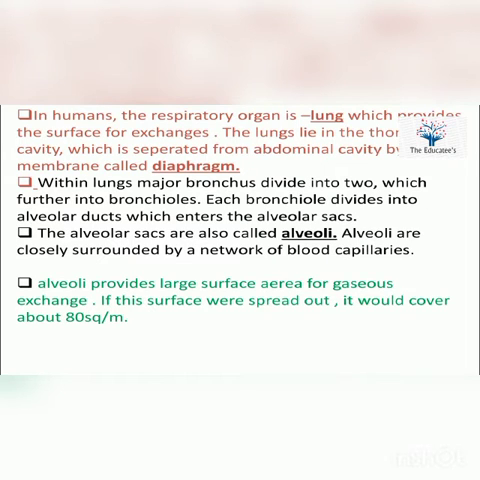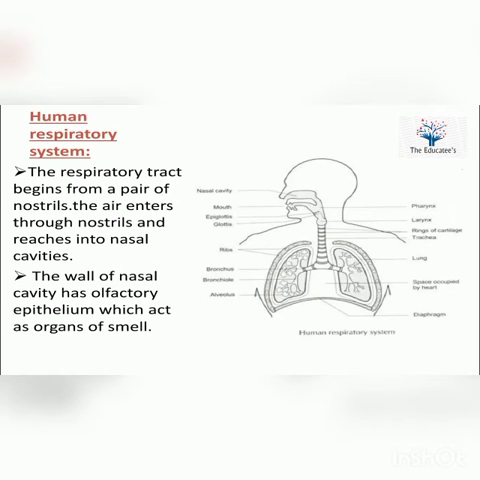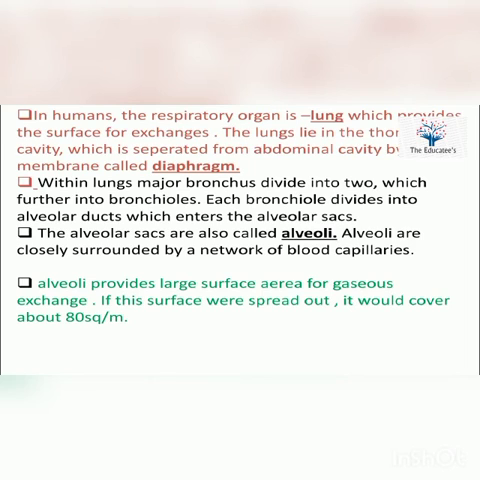The alveoli are closely surrounded by a network of blood capillaries. The alveoli provide a large surface area for gaseous exchange. This is very important. In our lungs, thousands and thousands of alveoli are present in one lung, and they help in gaseous exchange. That's why they are called the unit of the lungs. And the lung is protected by a membrane. That membrane is called the pleura membrane.